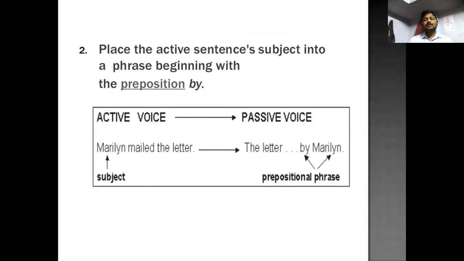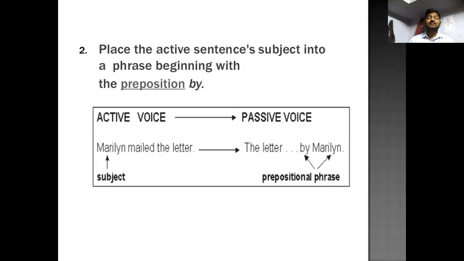So we changed the direct object, the letter, into the subject. Then the subject has to become the object with the preposition by, because he is the doer of the action and the object is the receiver of the action.